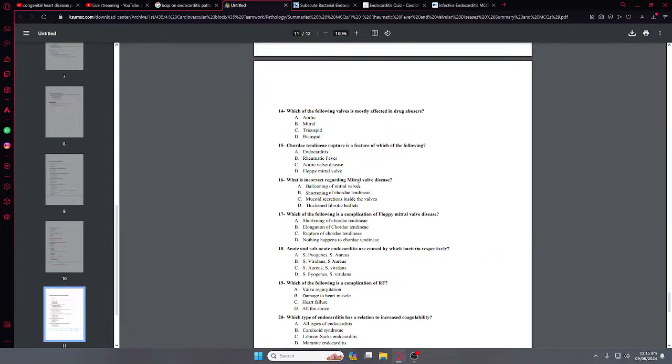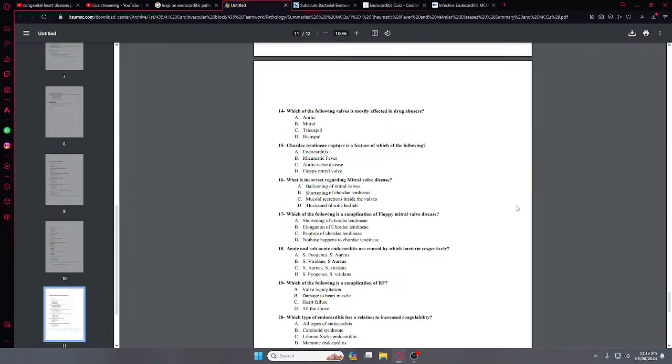So, what is incorrect regarding mitral valve disease? I haven't read this mitral valve disease, but let's have some guess. In mitral valve disease, the shortening of chordae tendineae. Yeah, we cannot avoid this. Mucus secretion inside the valve. Thickened fibrillary leaflets. That is the ballooning of the mitral valves.